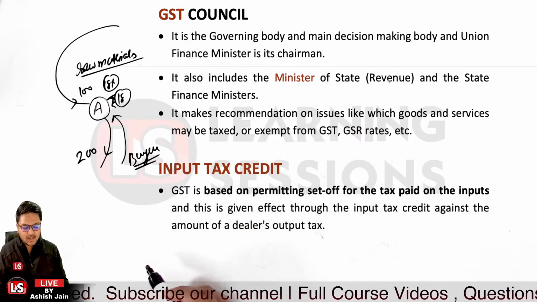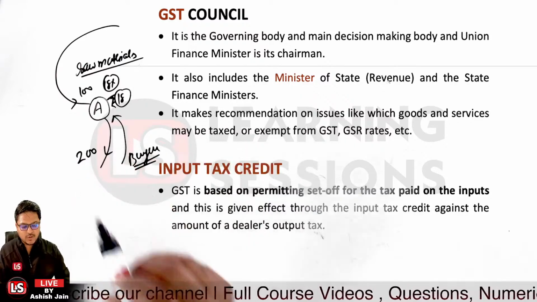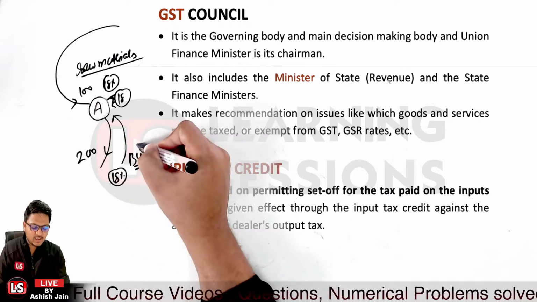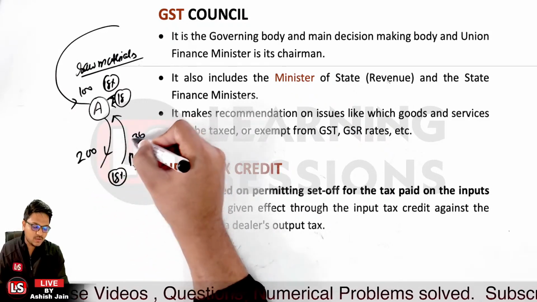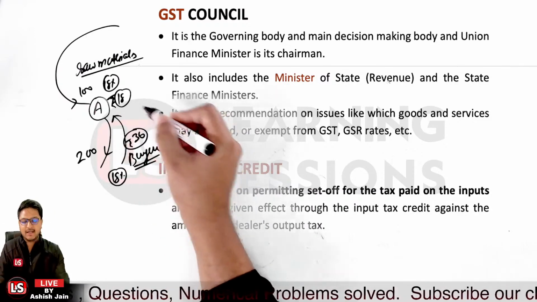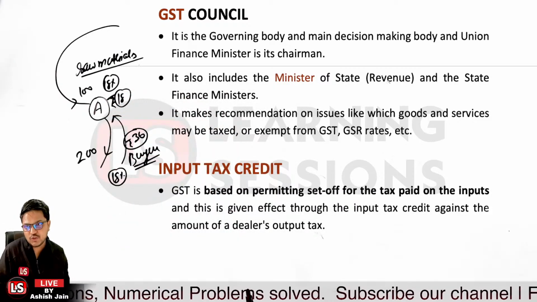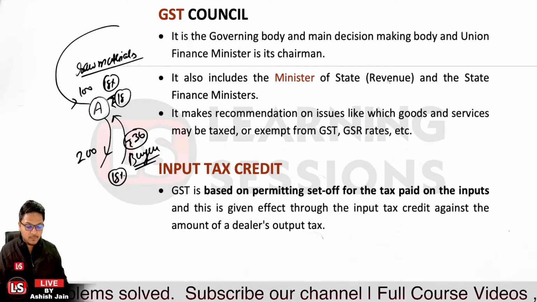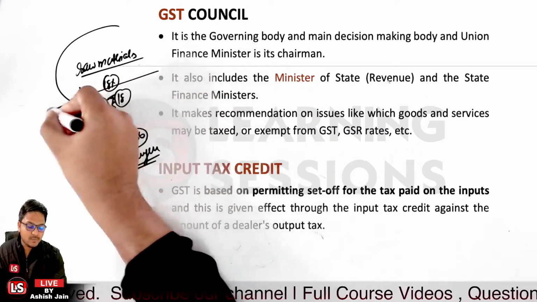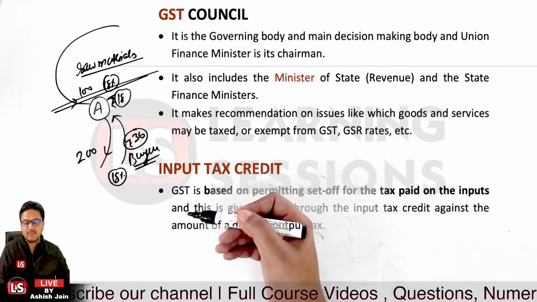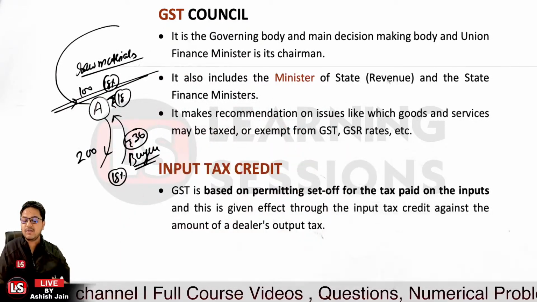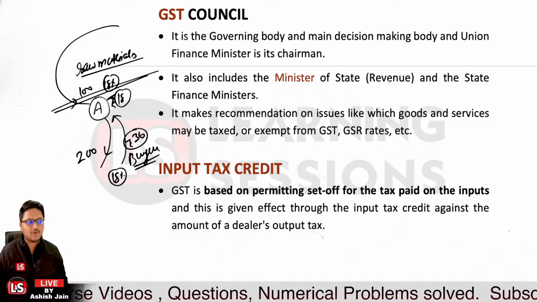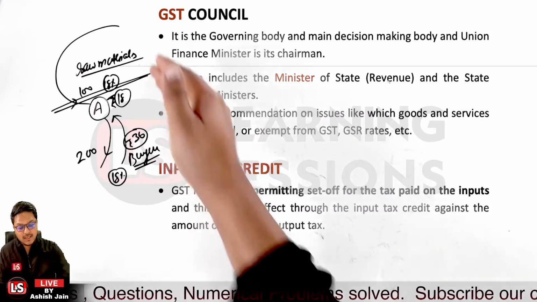So the buyer has paid GST on the price of rupees 200. Let's take the case they paid 18% GST again. 18% of 200 rupees is 36 rupees. Now rupees 36 of GST has been collected by A from the buyers. The input of rupees 18 is available, because he has already paid rupees 18 as GST. That is available as a set off for the tax paid on the inputs. Now the inputs are related to what?